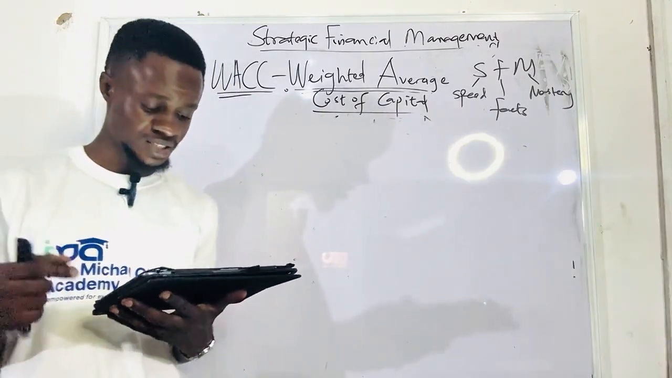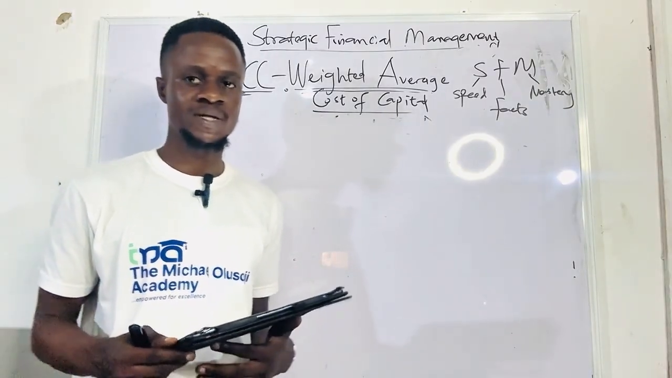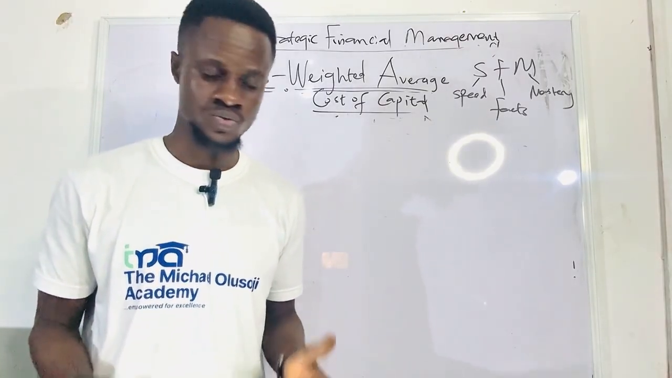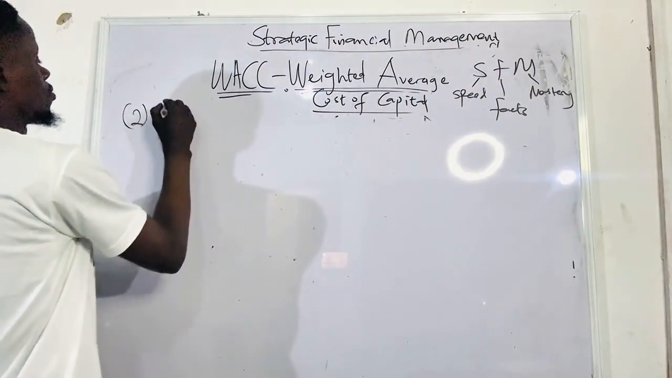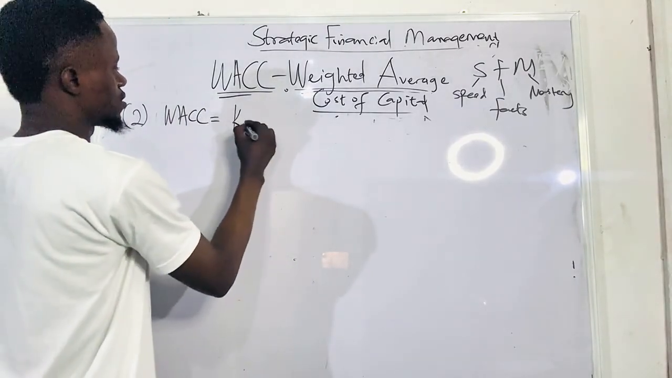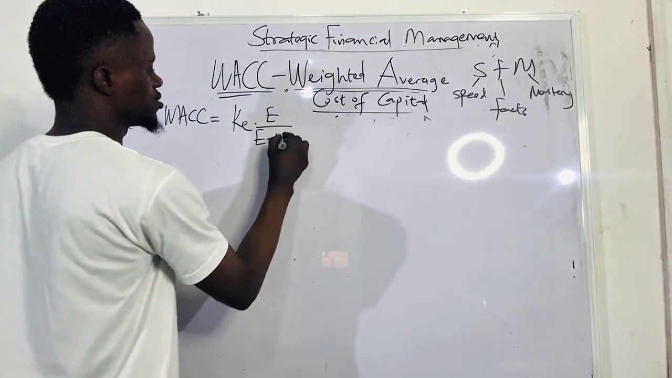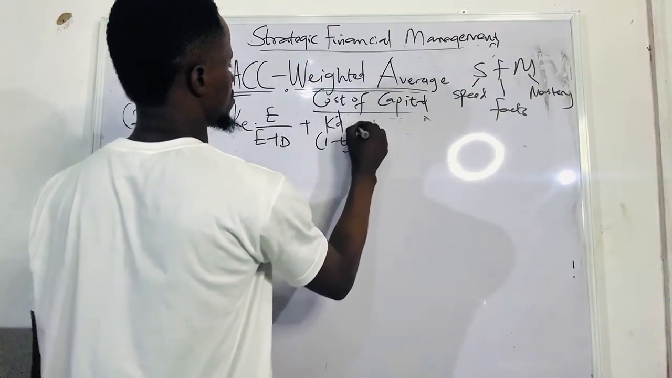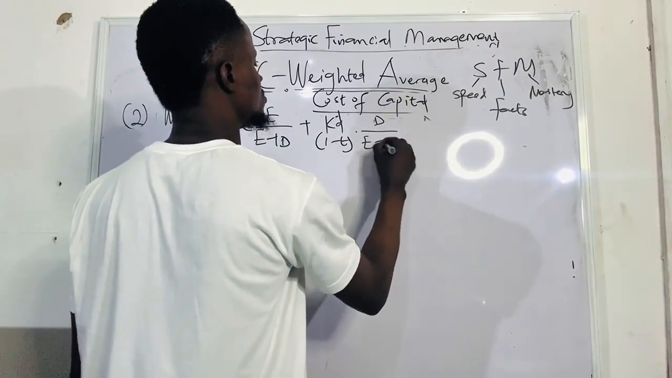So the question is saying you should compute WACC. Again, just run down to the requirements, then write the formula of what you are required to do. So the second question, WACC, what is the formula? KE over E plus D, plus KD post-tax times D over E plus D.